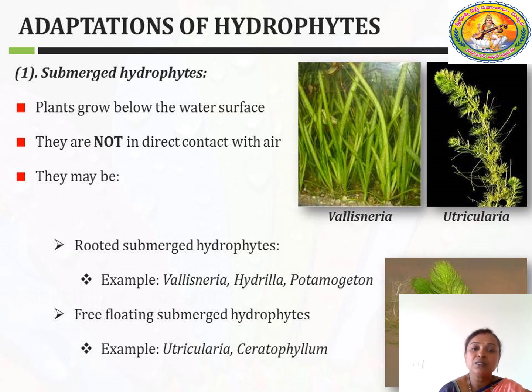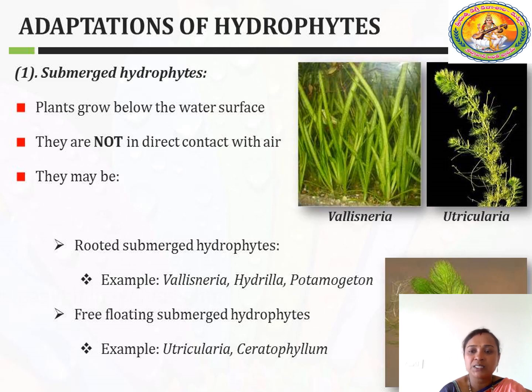The first one is called rooted submerged hydrophytes. That means the plants have roots, and the roots are attached to the ground of the water body. Example, Vallisneria.